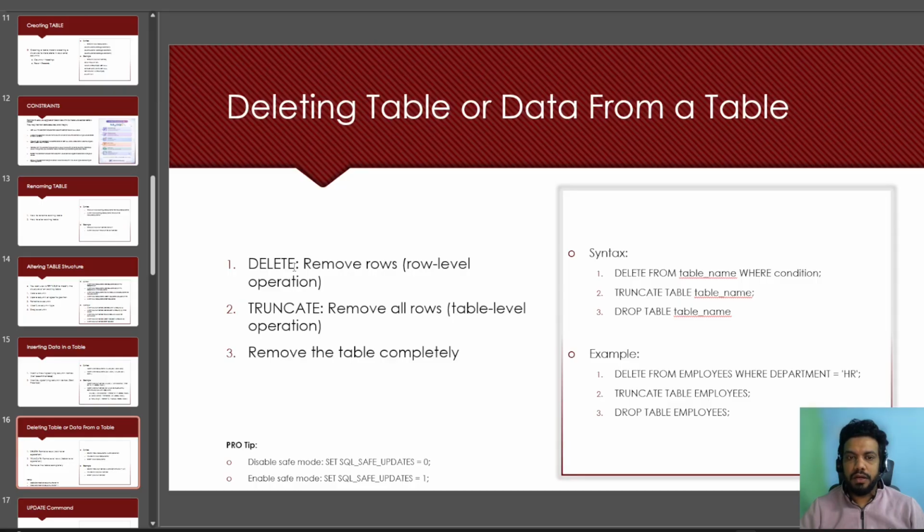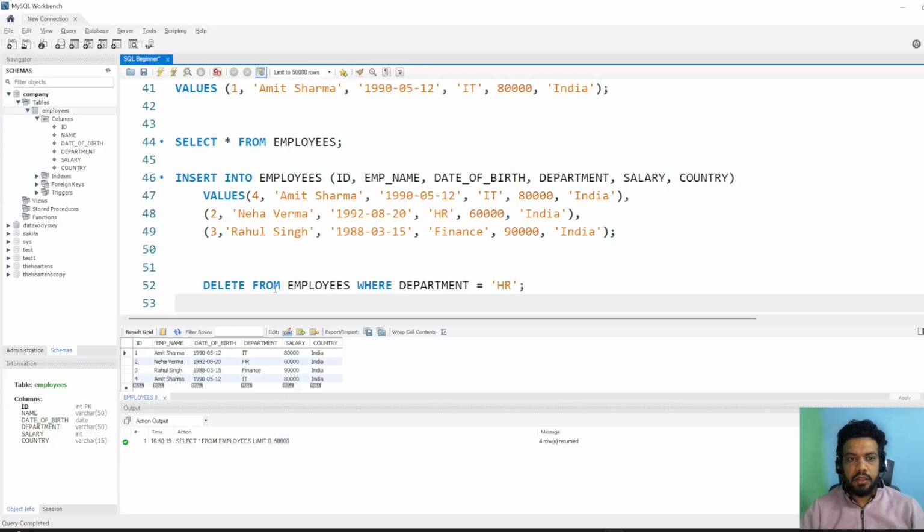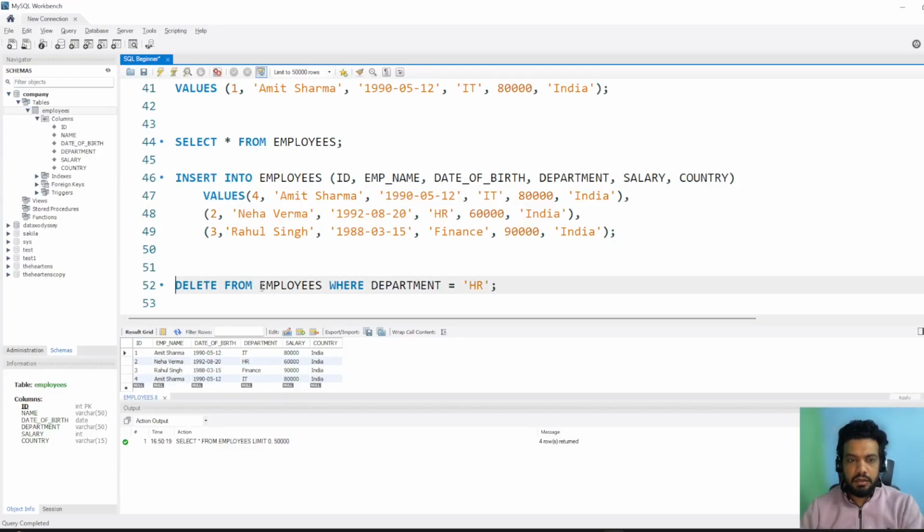So command number 1, delete. It will remove the rows, which is a row level operation. For delete, the syntax is delete from table name, where is the where clause, and then the condition. And the example is this. So let's copy this. So we are saying delete from employee table where the clause is department equal to HR.